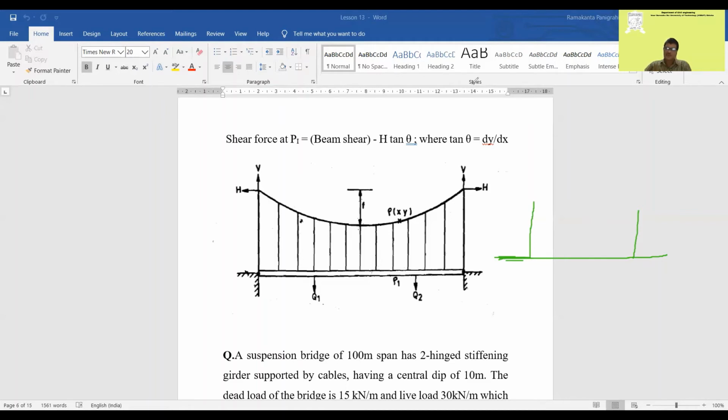Here you can see what F is. As I've told, F is taken as the sag. This is equal to the sag, the central sag, or you can say the dip of the cable.